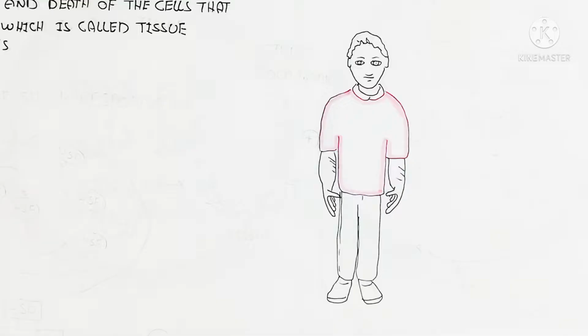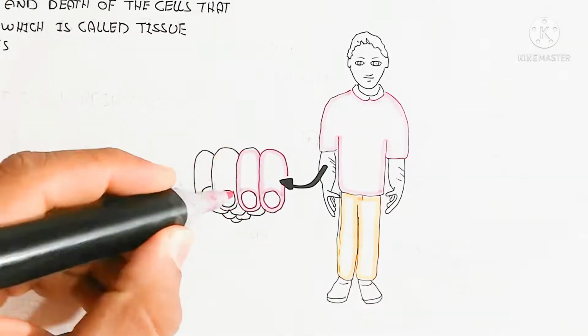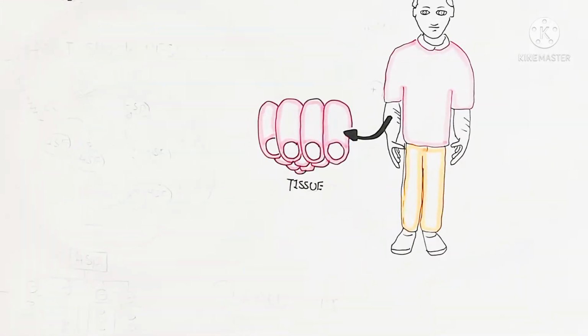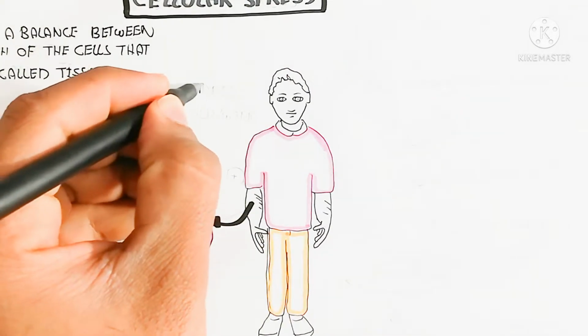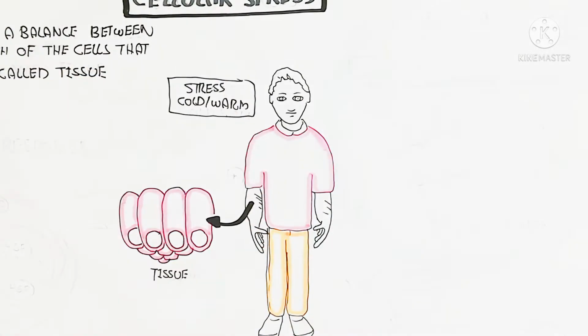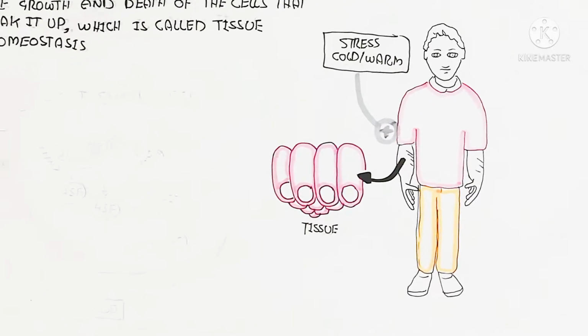Here I am drawing a person, which contains different types of cells, and cells make up tissue, and tissue makes up organs. Here I am drawing the tissue, and for example I am just drawing a single cell to understand the basic concept. First of all, we need to understand the heat shock response. So what is this? Heat shock response means when